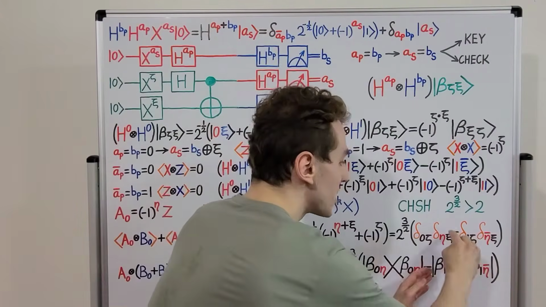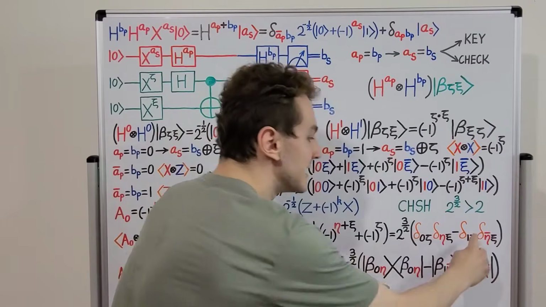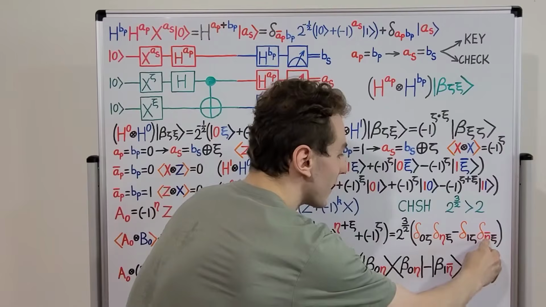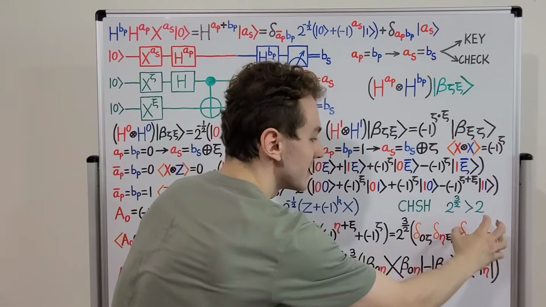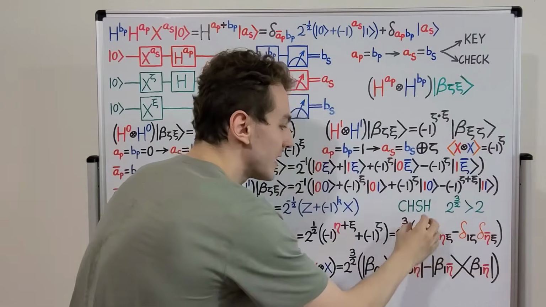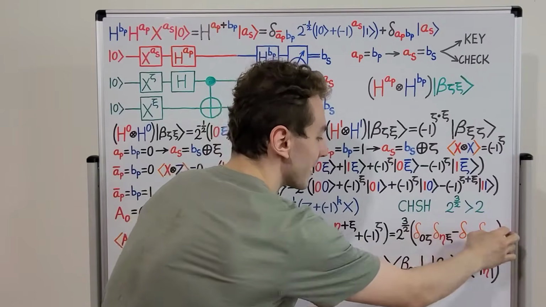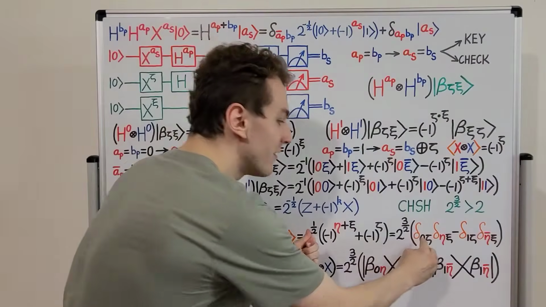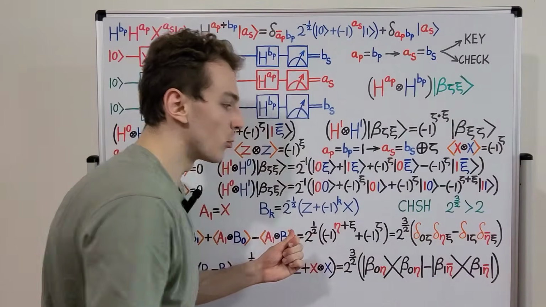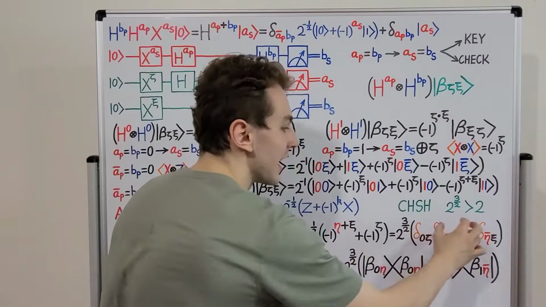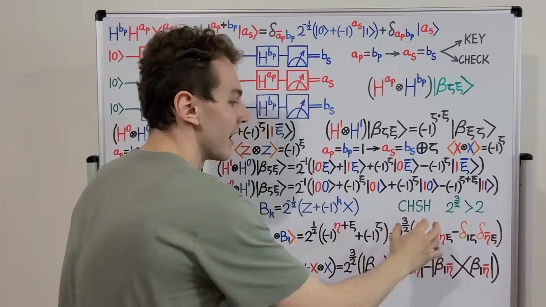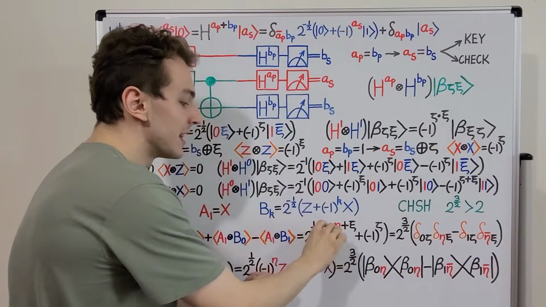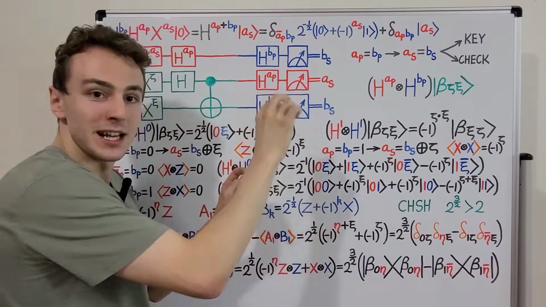And what about for this term, which has a minus sign? We need zeta to equal 1, and we need xi to have the opposite value of eta. So that's going to happen for this combination over here. So we have these two Kronecker deltas multiplying. And the Kronecker deltas are only going to activate, they're only going to give us 1, if these two values are equal. So this allows us to write the same values in this format. In this format, we're activating these -1s with classical bits in the exponent.